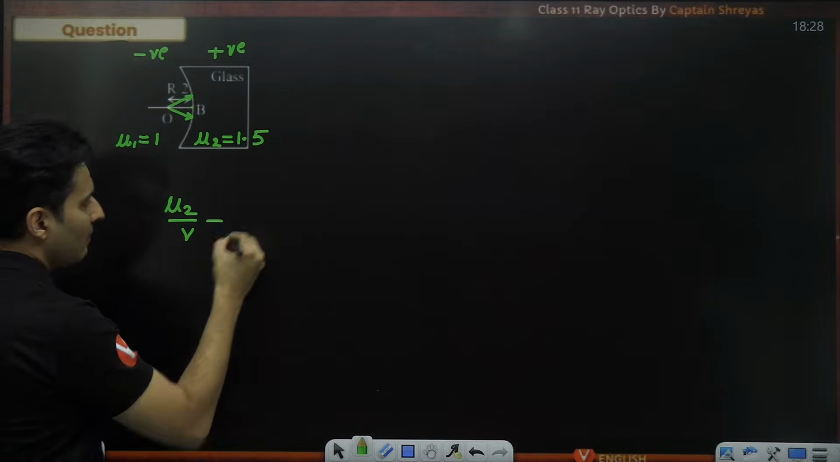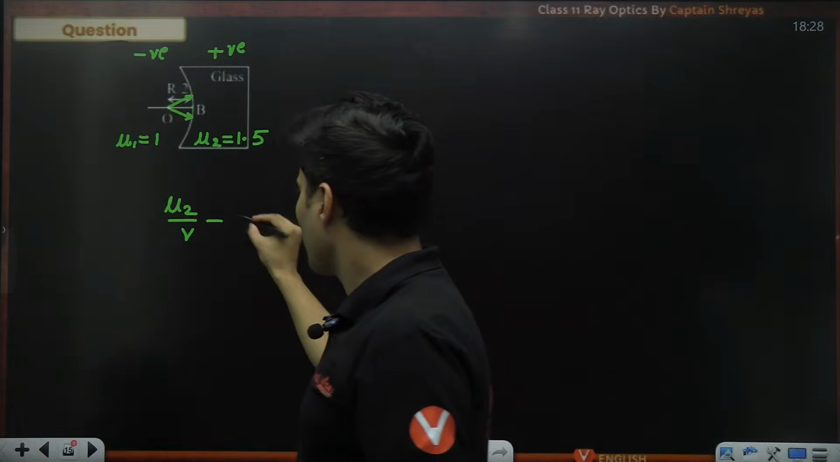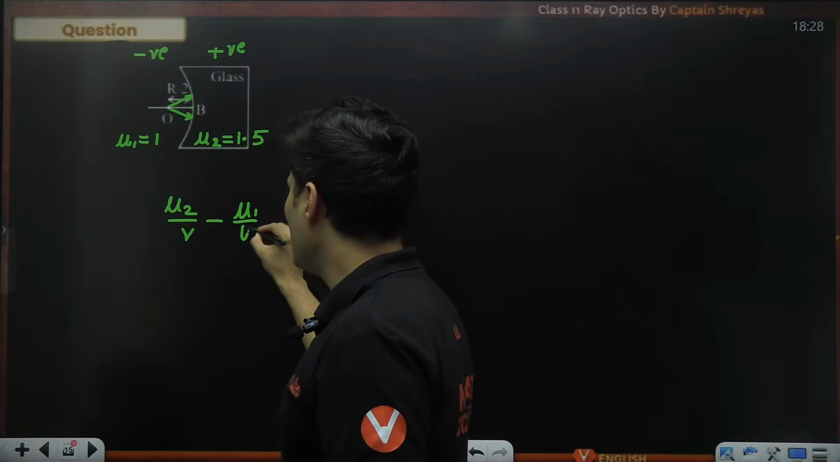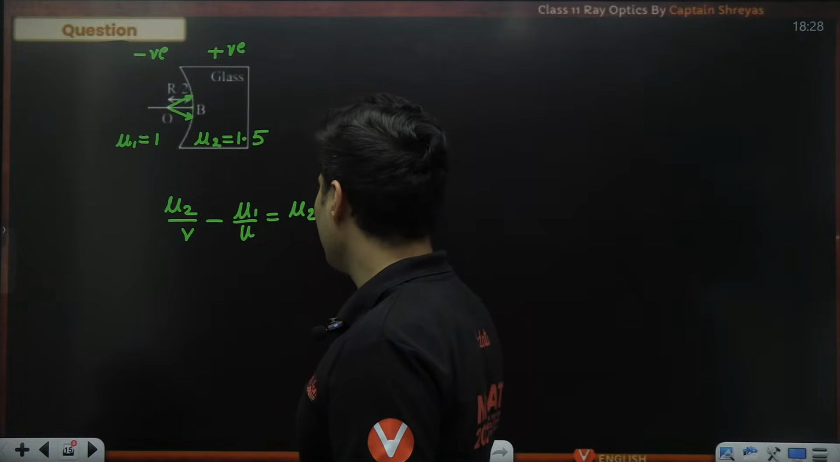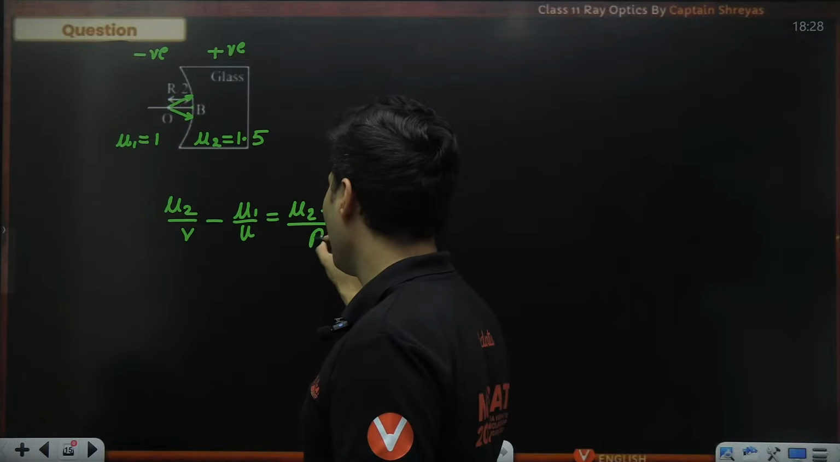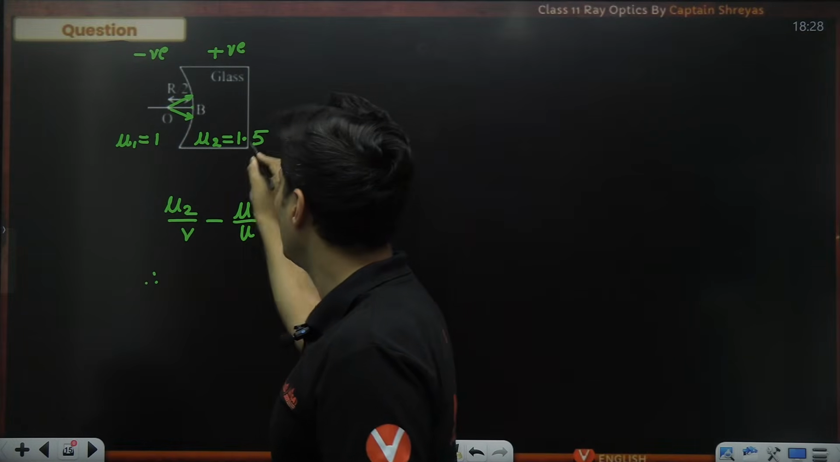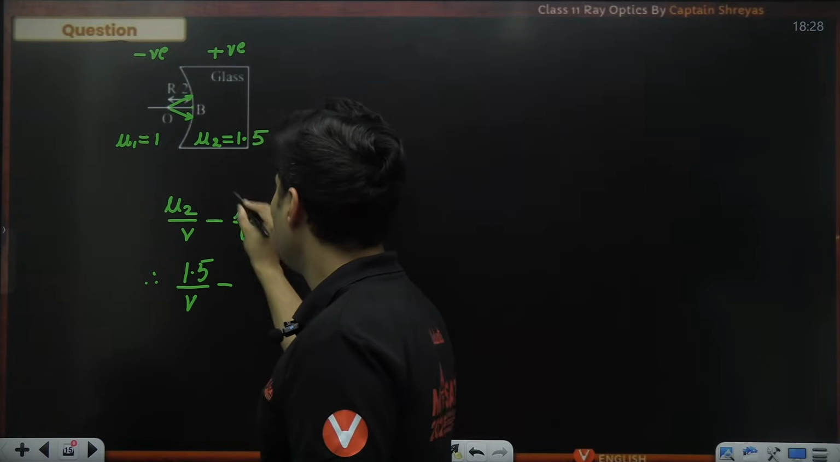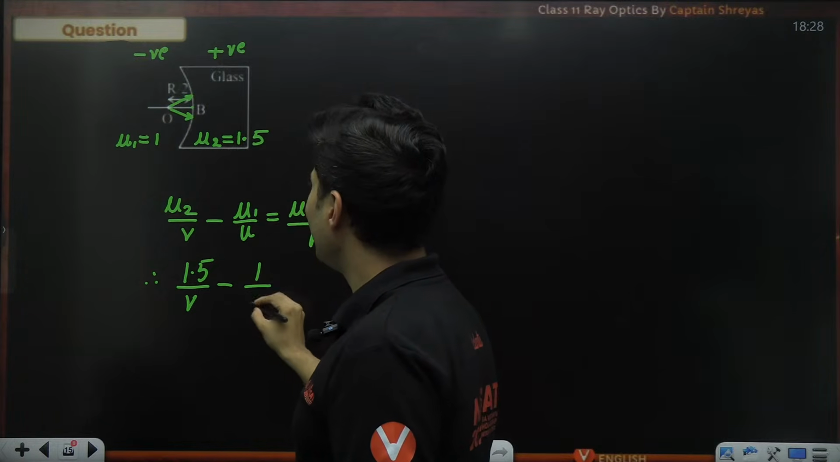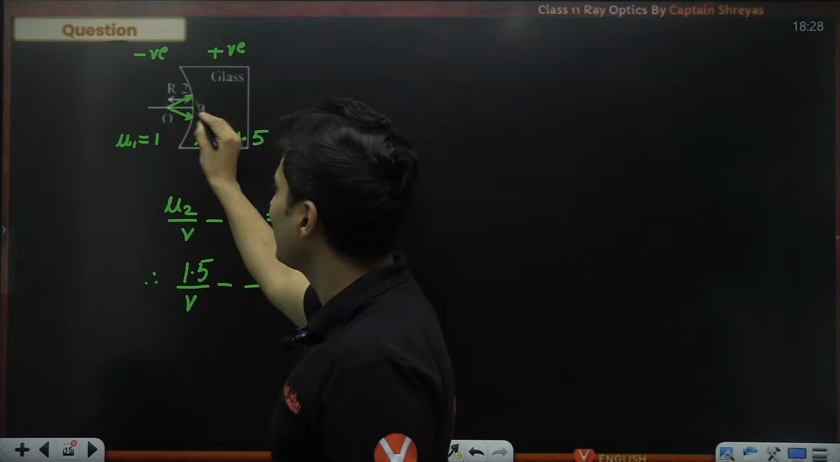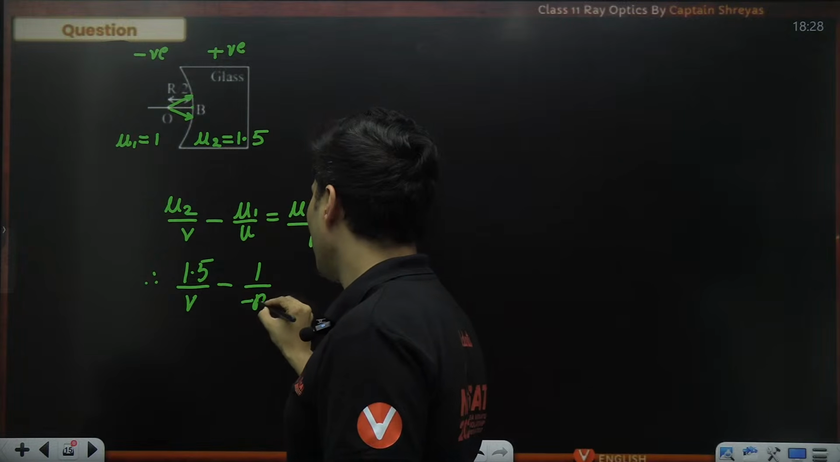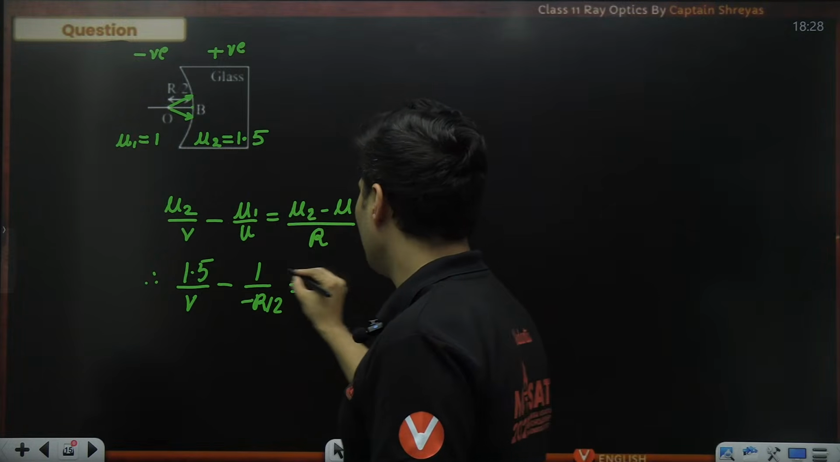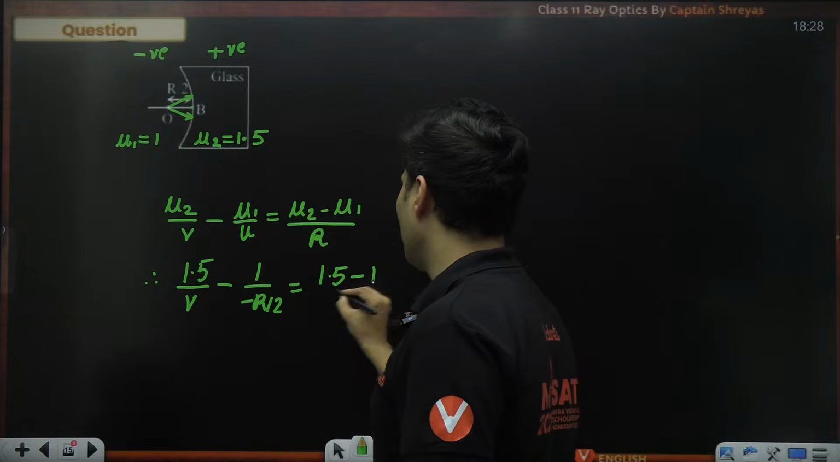Mu2 by V minus mu1 divided by U is mu2 minus mu1 divided by R. So what is mu2? It is 1.5. Where is the image? I don't know. Mu1 is 1. U is negatively placed. It is on the negative side. So minus R by 2. Same numbers here, 1.5 minus 1.